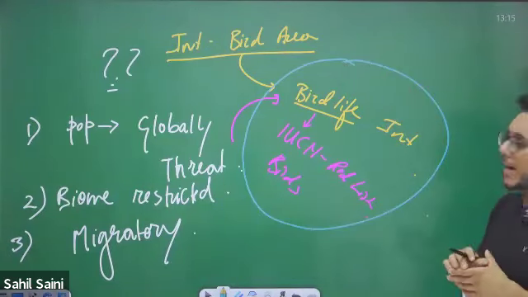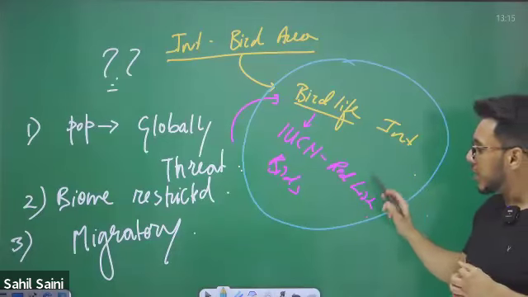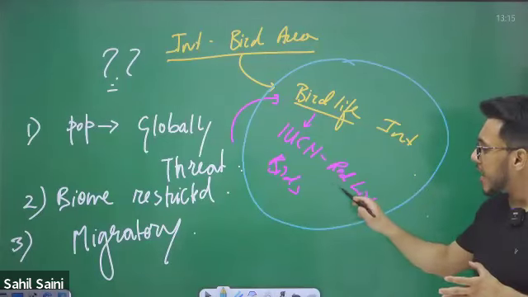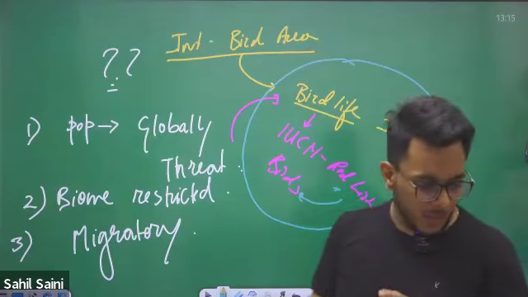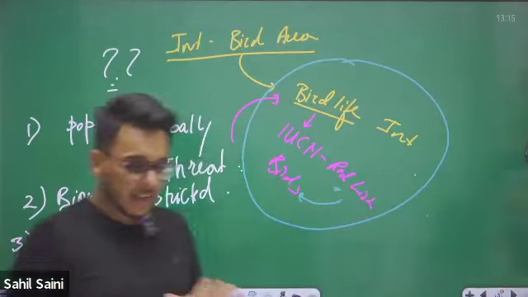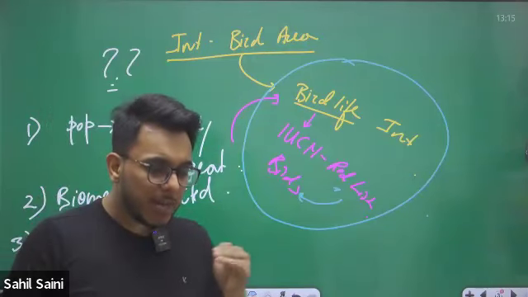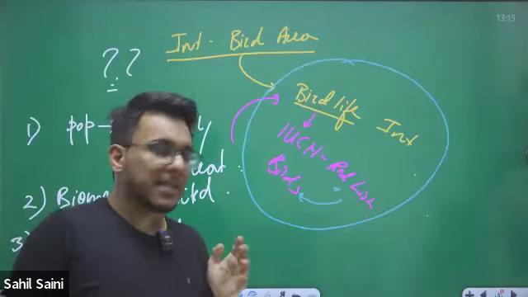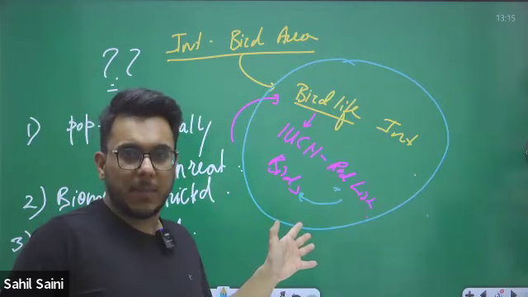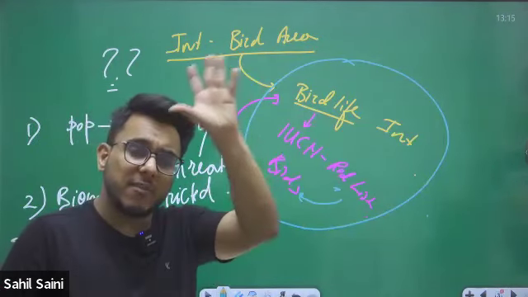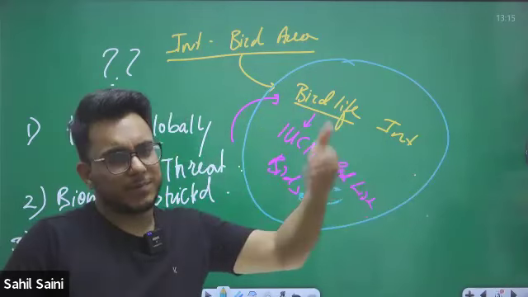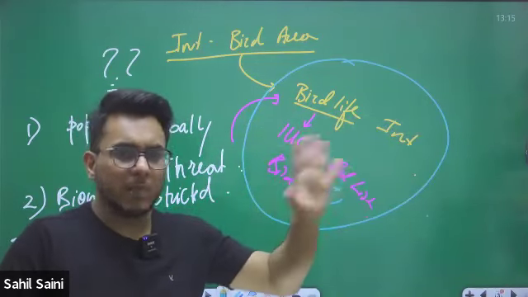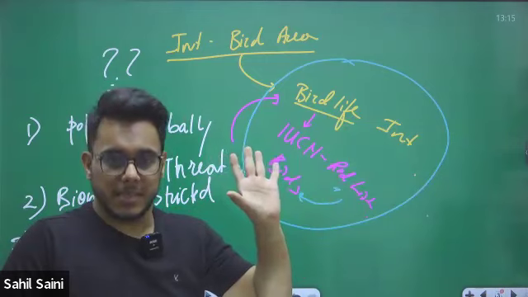Now, BirdLife International is the official agency which prepares the IUCN Red List for birds. Now, one very important thing. First of all, guys, you need not go and remember all the sites that have been recognized here. Why? Because there are 554 sites as of now, and very frequently they are increased. So it is not possible to remember 550 plus sites.